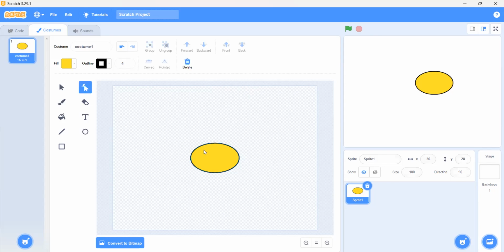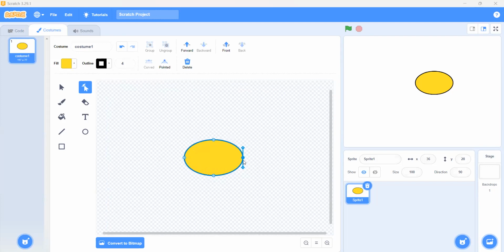We will go on the reshaping tool, and then what do we have to do? And then we have to select the points. Then we have to click on the left and right sides. I mean, first on the middle one. That we used in curving the sprite. We don't have to curve it. We have to make it pointed. How can we do that?